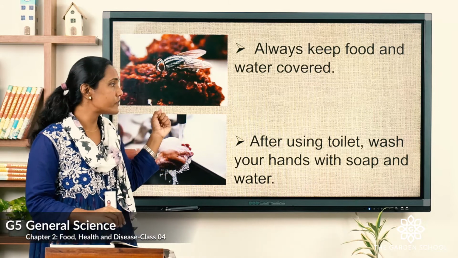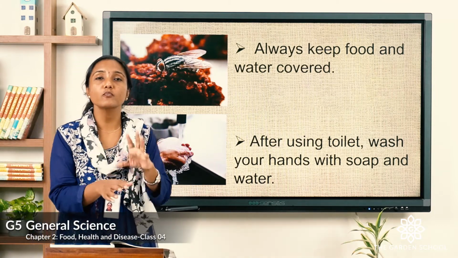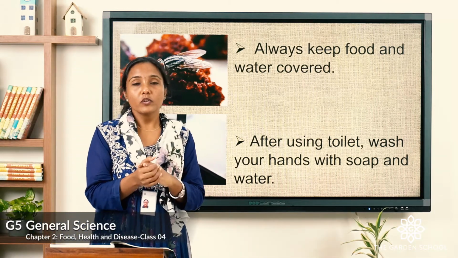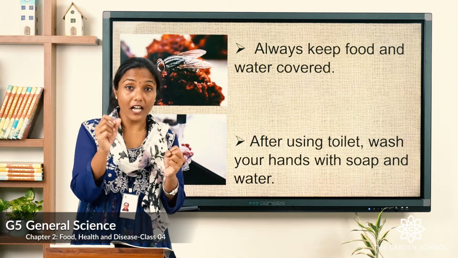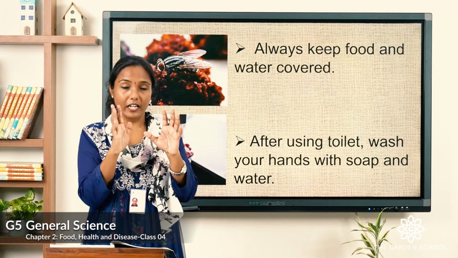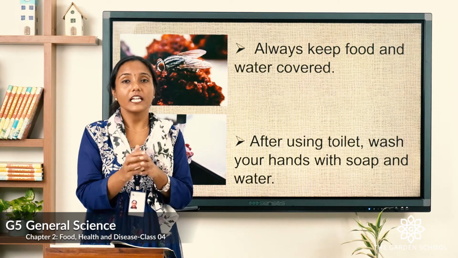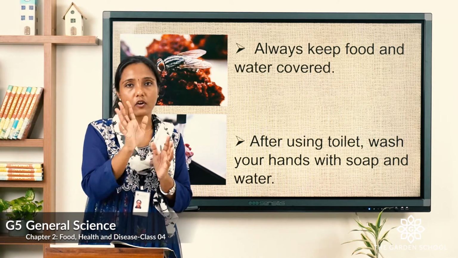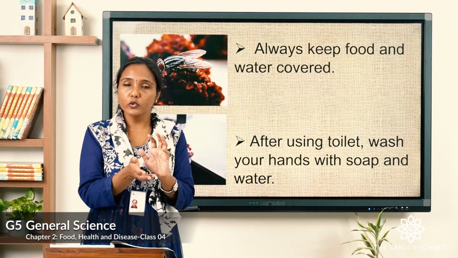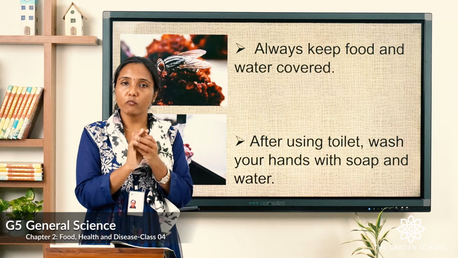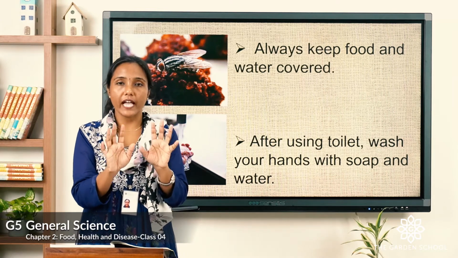Now next is, after using toilet, wash your hands with soap and water. So which part of our house has lots of germs? We have, that is our toilet, right? It has lots of germs there. Even though it's kept clean, we can find lots of germs which is unseen. So what you need to do after using the washroom, wash your hands with the soap and water and then come out, so that your hands are germ free.